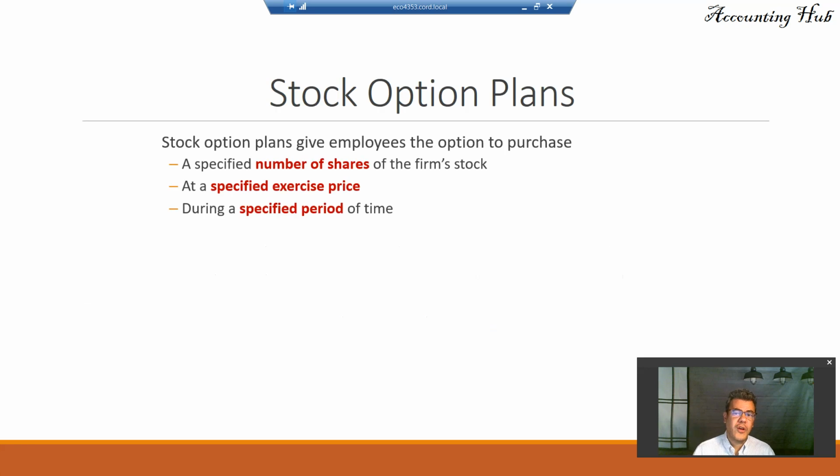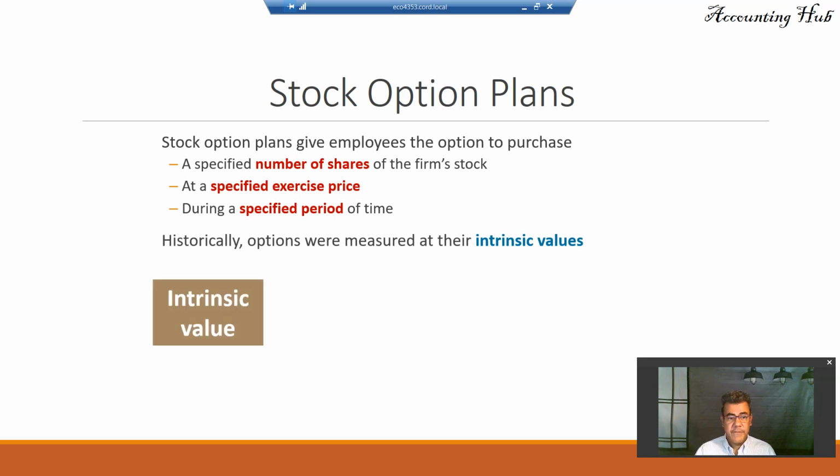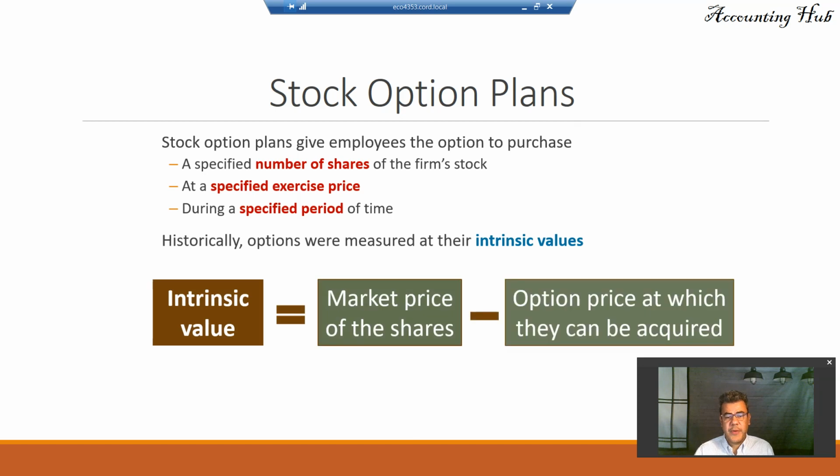So, what are stock option plans? Stock option plans give employees the option to purchase a specific number of shares at a specific exercise price during a specified period of time. Historically, options were measured at their intrinsic values. Intrinsic value is the market price of the shares less the option price at which they can be acquired.